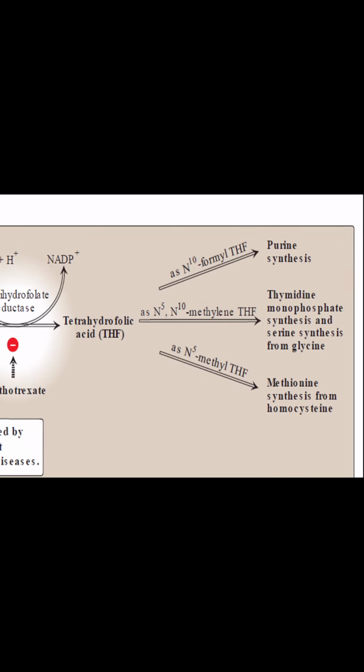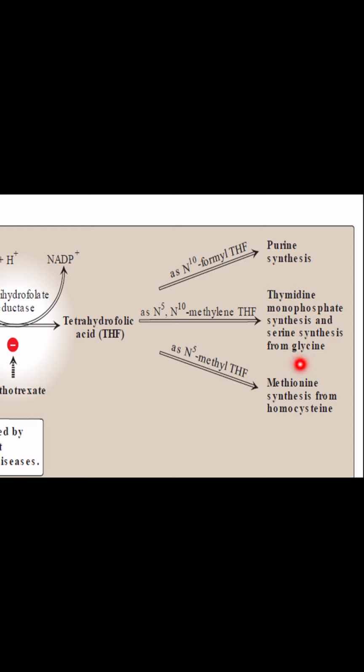Now what is the function? N10 formyl tetrahydrofolate is important in purine synthesis. You need purines for DNA and for the ability of cells to grow and divide. Then TMP synthesis, thymidine monophosphate synthesis. Then serine synthesis from glycine, you need N5 N10 methylene tetrahydrofolate for that also.